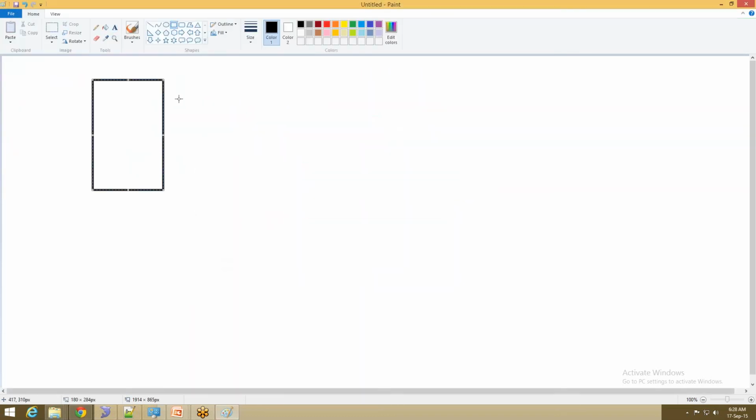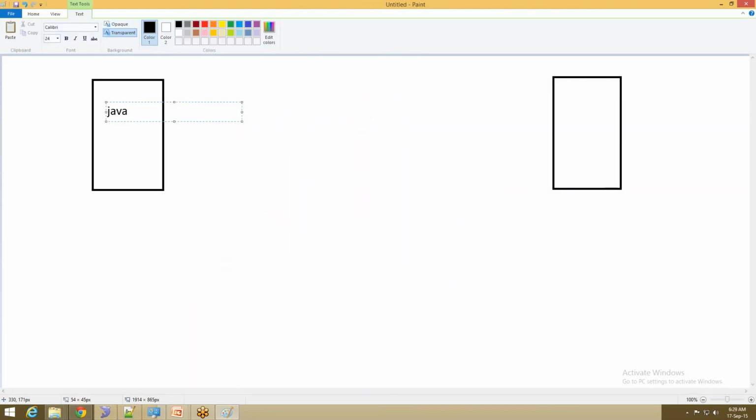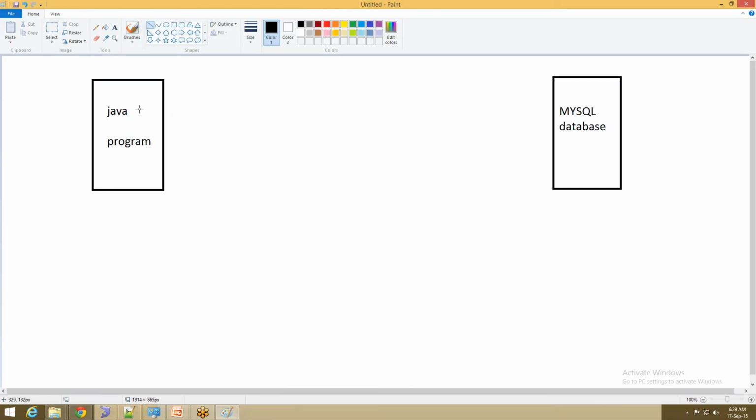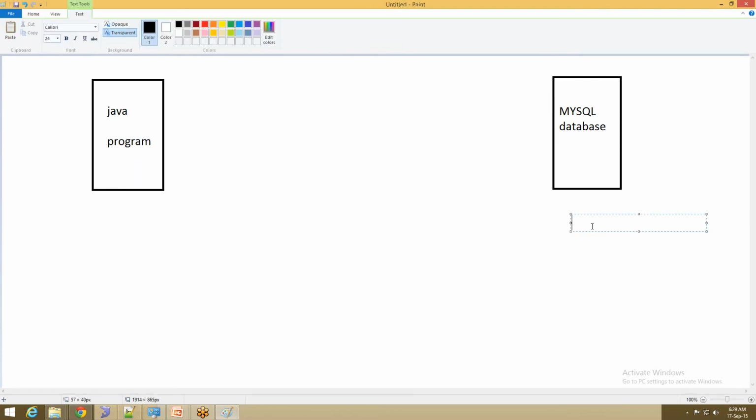See, as I said, this is my Java JDBC program, and this is my, let us say, MySQL database. Java is written in Java language, which has its own separate syntax, but MySQL is a separate database which will understand only a language called SQL, that is Structured Query Language. Java is not understandable by MySQL.